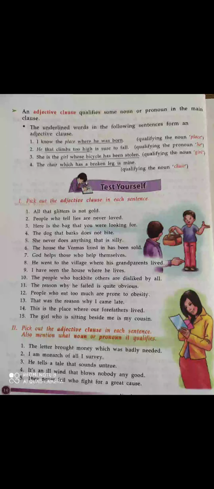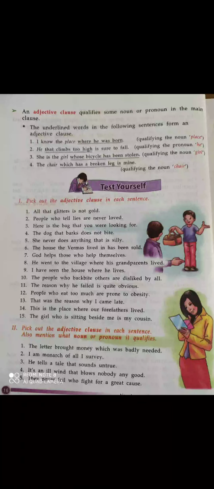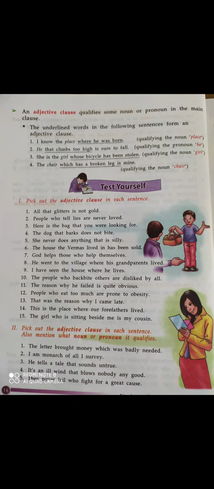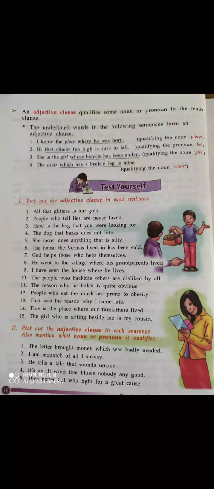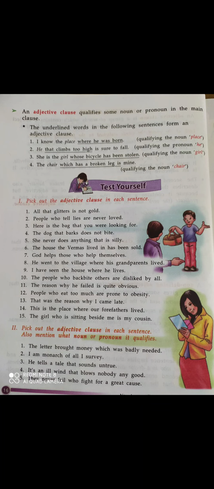Now first one, the letter brought money which was badly needed. So which was badly needed is the adjective clause and it says something about money. Okay, so money is a noun. Now second, I am monarch of all I survey. Now I survey is an adjective clause and it says something about all. So all becomes the noun.